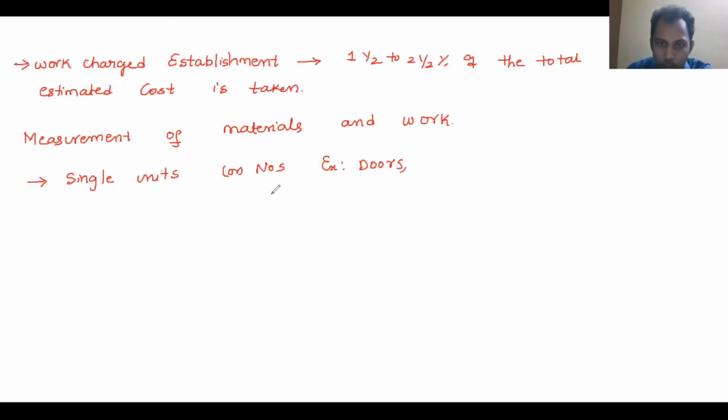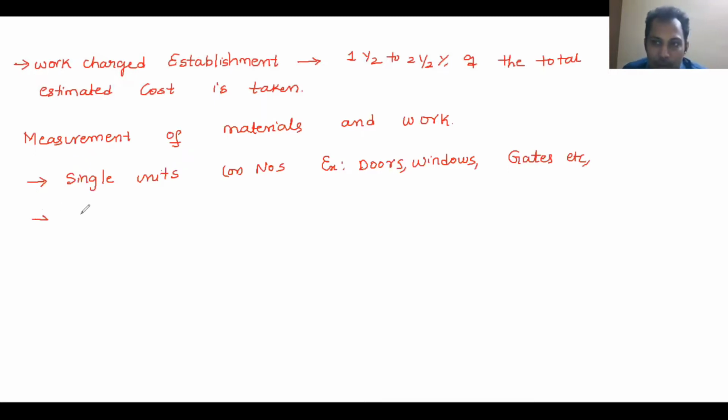Doors, windows, gates: all these items of work have a number as the unit. How many gates, windows, and doors you are keeping, we calculate likewise. We take these as a single unit, and there will be a single unit price in the SSR.